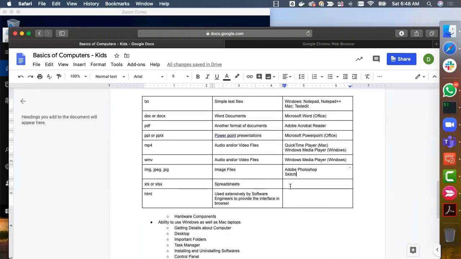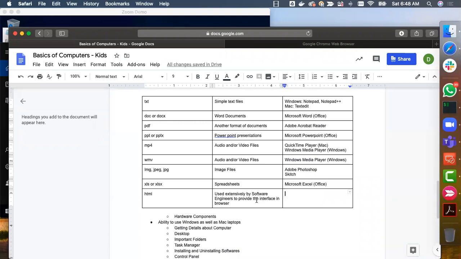Now, when it comes to spreadsheets, again, we have something called Microsoft Excel. Again, it comes as part of Office. Most likely, your parents' laptop should have Microsoft Office. If not, ask them to install it. We'll be using it quite extensively as we proceed further. You don't install it by yourself. Make sure Microsoft Office is taken care of by your parents only.